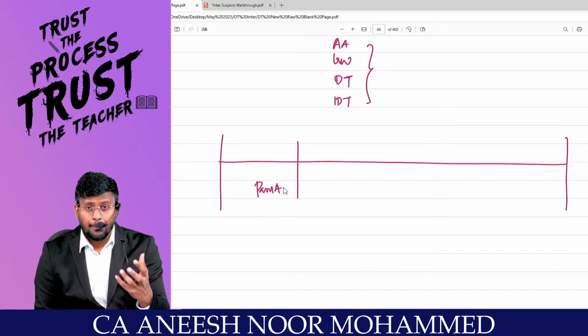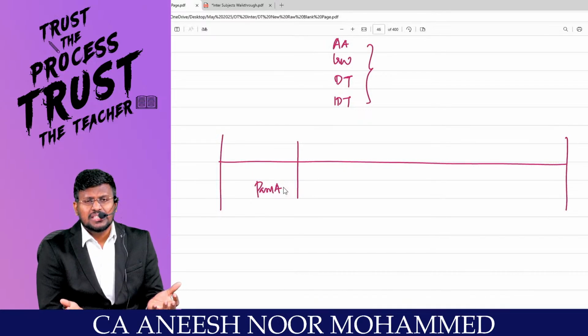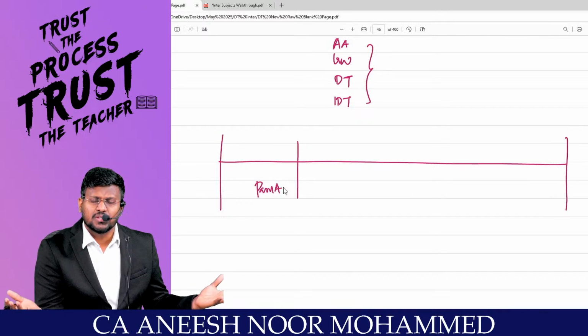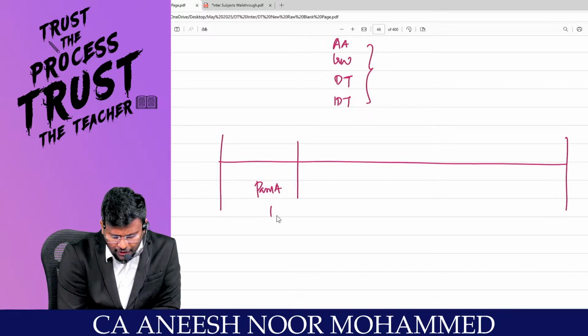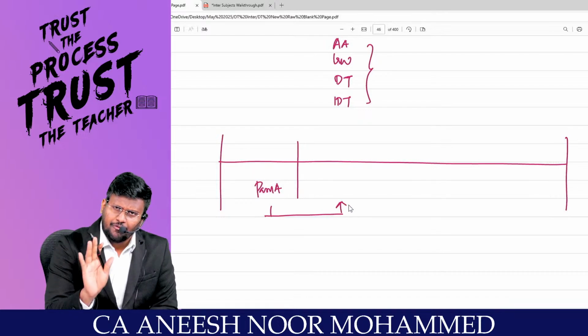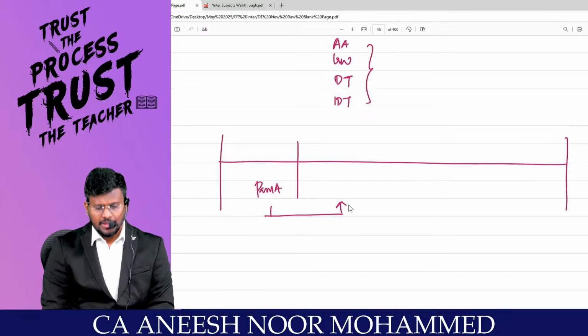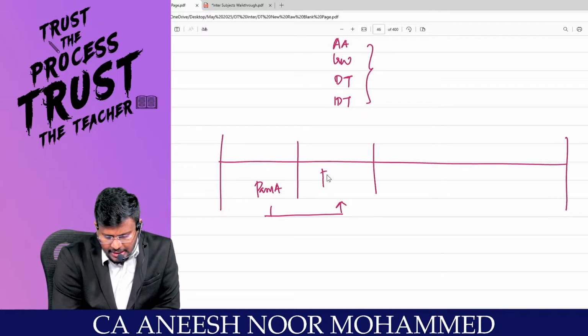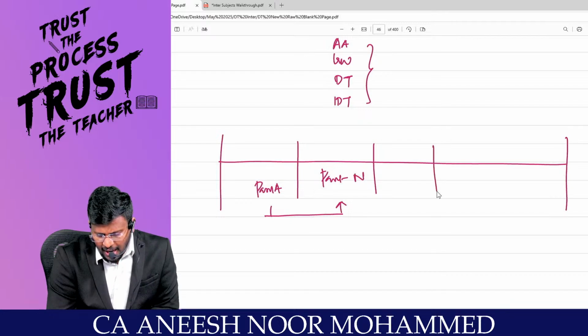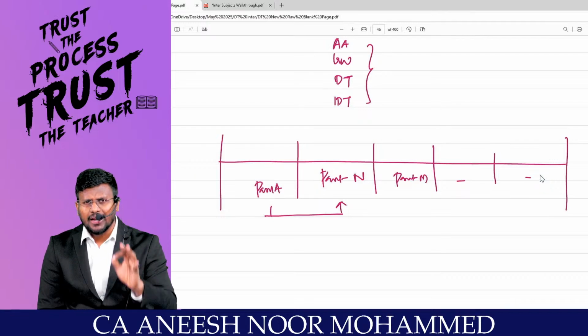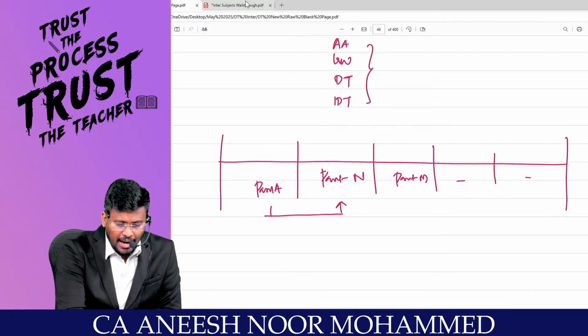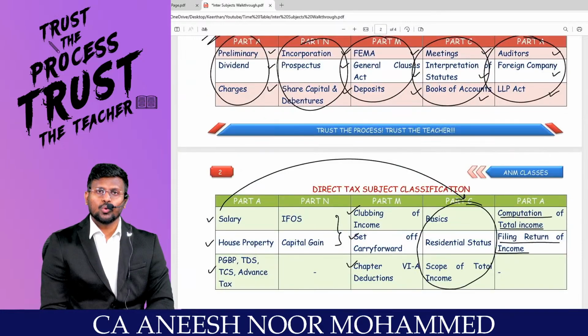Otherwise, what is the problem? We are keeping with one subject and we are studying for 3 months without knowing that the time is going. So immediately a 5 to 10% normal loss, everyone's life will have that. In part number N, you can spend the next 15 days. Part number M, next 15 days. Like that you can make, my dear lovable students. I hope I am clear with the idea of what I am trying to say to you.